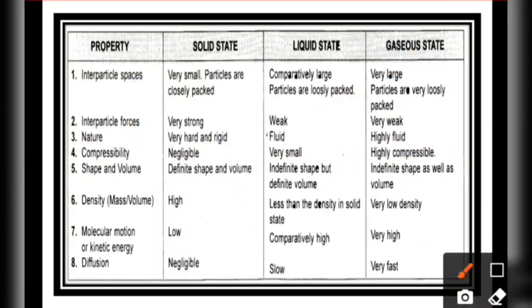Next we talk about compressibility. Compressibility is when you apply pressure on something, it should bend, and change its shape and structure. But the compressibility of a solid is negligible, so if you apply pressure on it, it does not change structure, it just breaks down if you apply more force. In a liquid, compressibility is very small, they are not very compressible. If you compress them, they can move out easily.